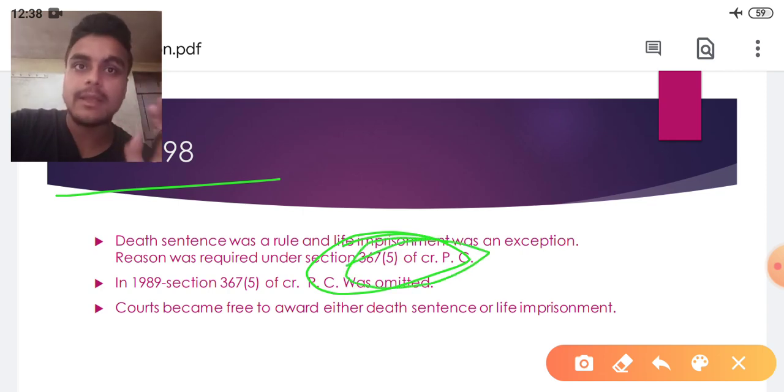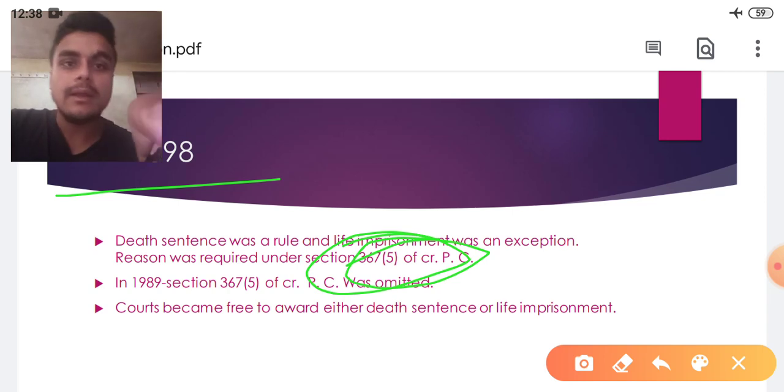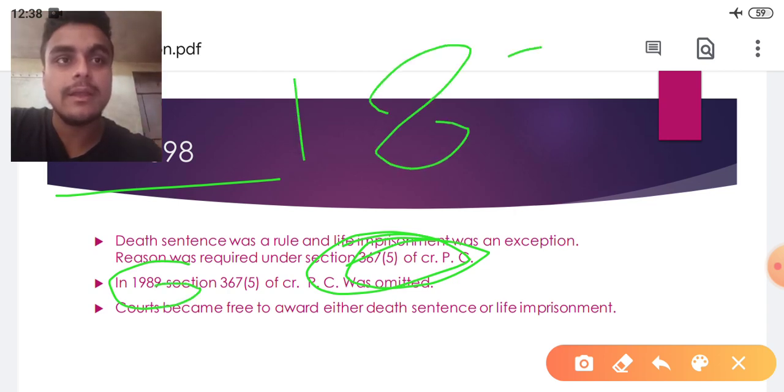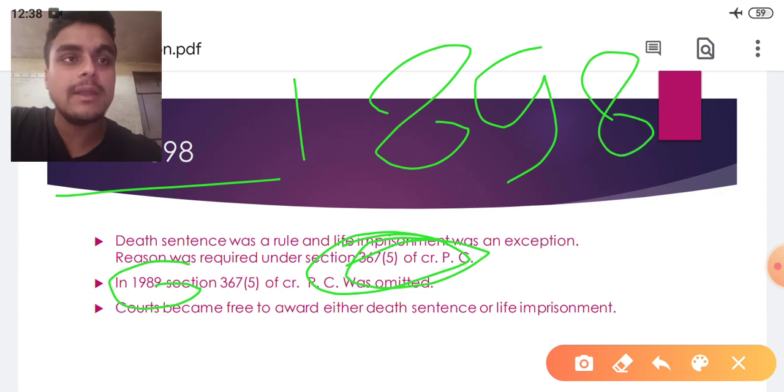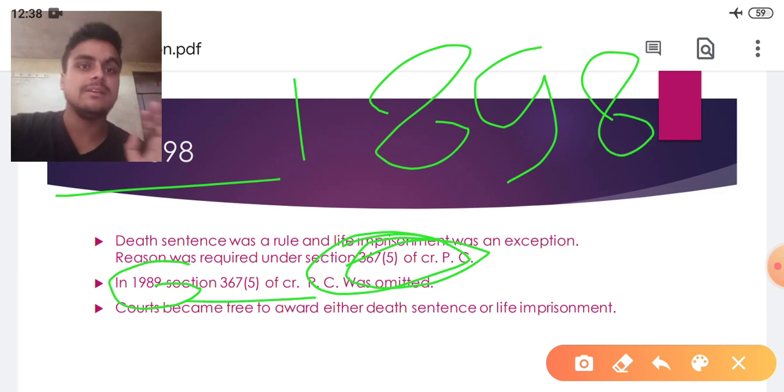Till 1898 it was the real condition in India, but in 1898 this section 367 clause 5 of the CRPC was omitted, and at that time courts became free to award the death sentence or life imprisonment or a lesser punishment than the death sentence.